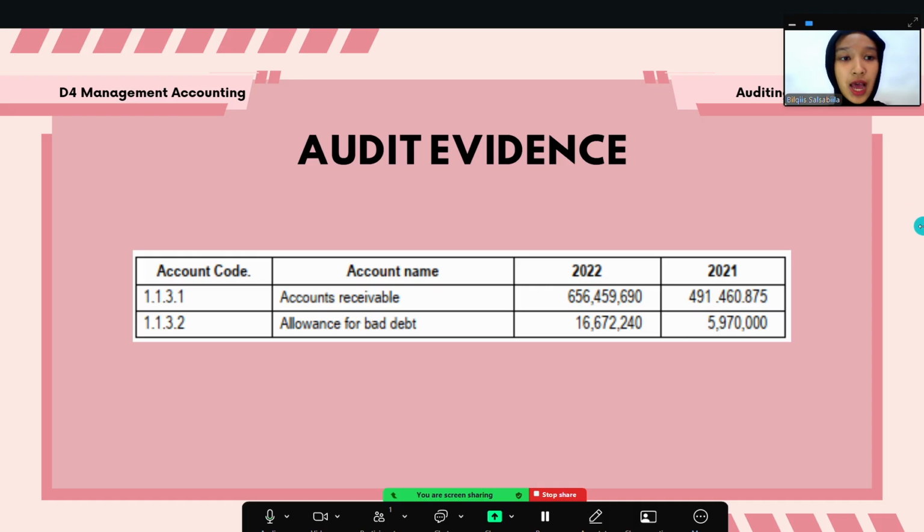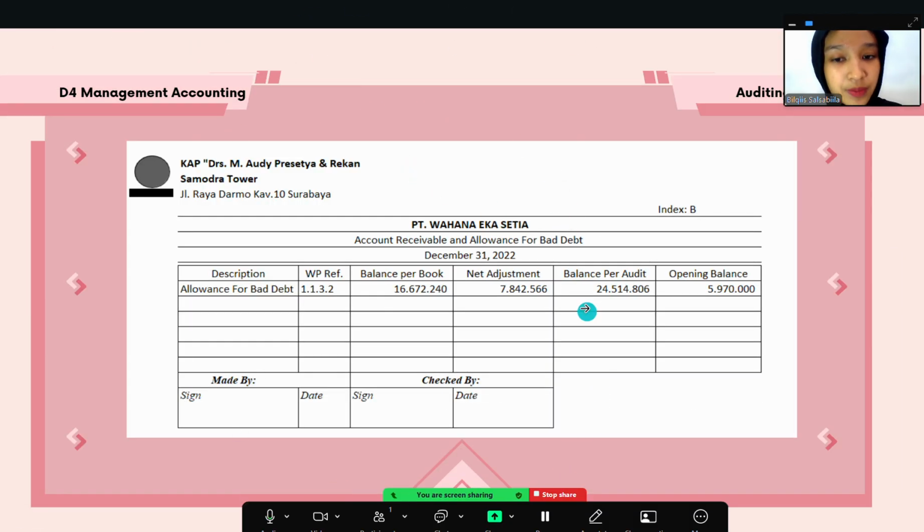Okay, for the first step, I determine the balance per book and the opening balance of the allowance for doubtful debts account. There is information about the audit evidence from the clients, including the allowance for bad debts account in 2022 and 2021. Based on this data, I classified that the balance per book is taken from 2022, and the opening balance I took from 2021 for the allowance for bad debt account. So I put it in this sheet. This is the balance per book that I got from 2022, and this is the opening balance that I got from 2021 for the allowance for bad debt account.